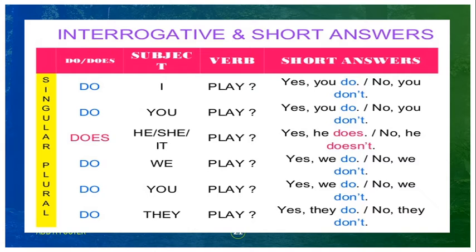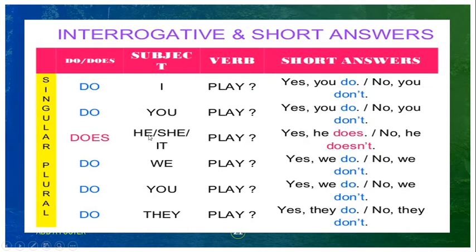Interrogative sentence in simple present tense. Interrogative, question sentence. I play, that is a positive sentence, that is an affirmative sentence. Do I play? We are using the auxiliary verb here in the beginning of the question. Do I play? Do you play?